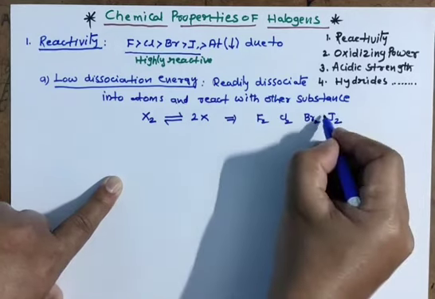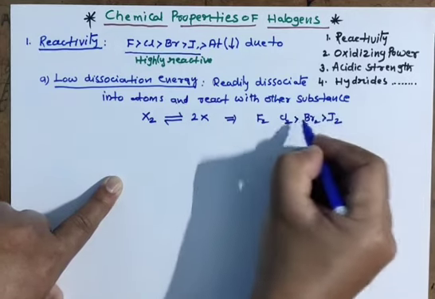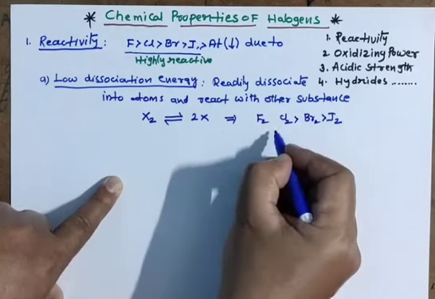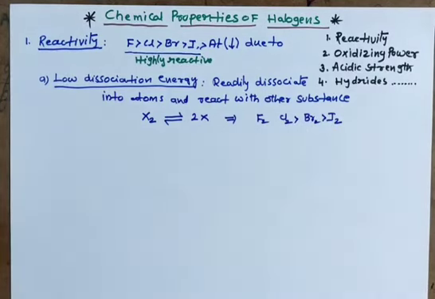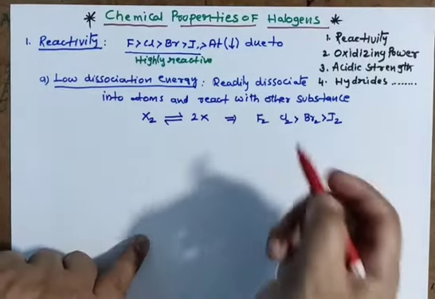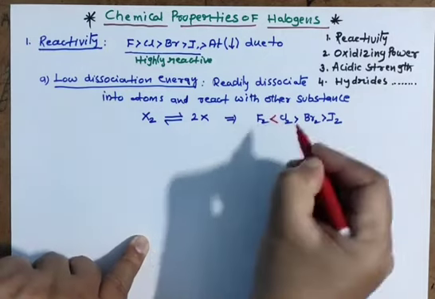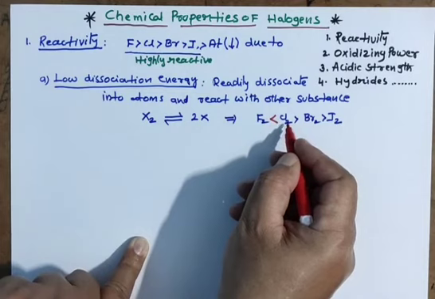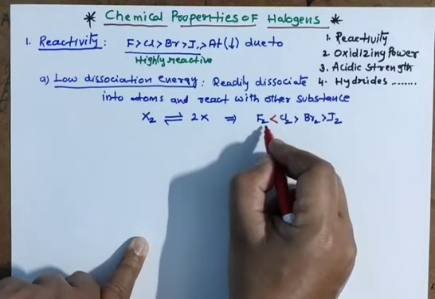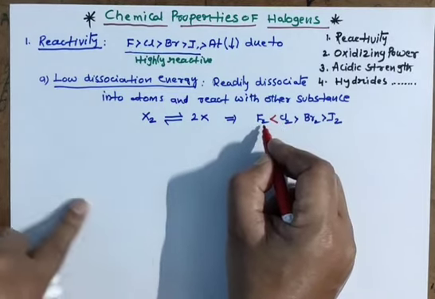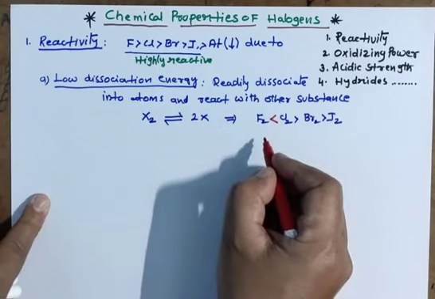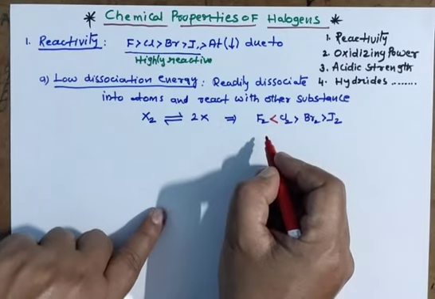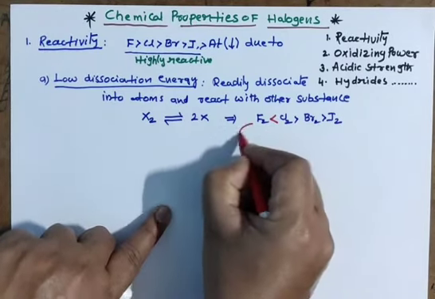Down the group I told reactivity decreases, but one exceptional case is there with respect to fluorine. Fluorine is less reactive, in terms of dissociation energy, than chlorine. Here is an exceptional case for fluorine. Why fluorine is an exceptional case means due to strong interelectronic repulsion.